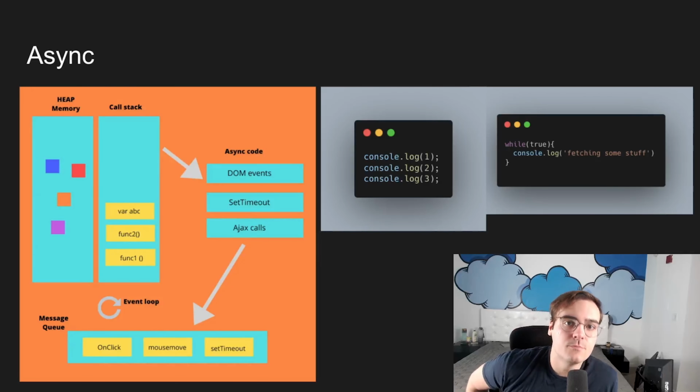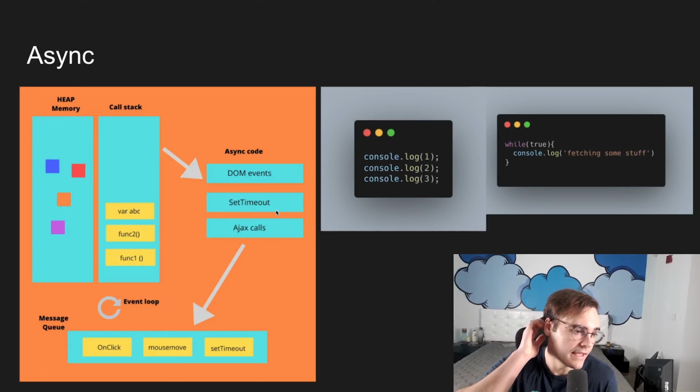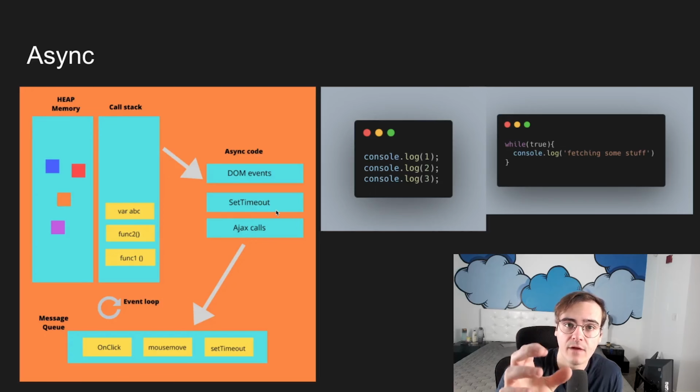The way that this has been done historically is through callbacks. So we would queue up an AJAX call to happen asynchronously. When we make the call, we would provide the DOM API with a function, and we would say, hey, when you're done, when you get information back, go and run this function after. That's our callback.